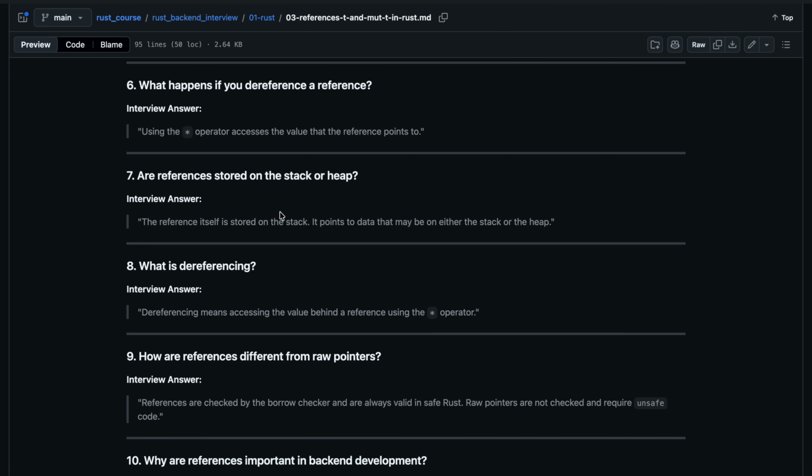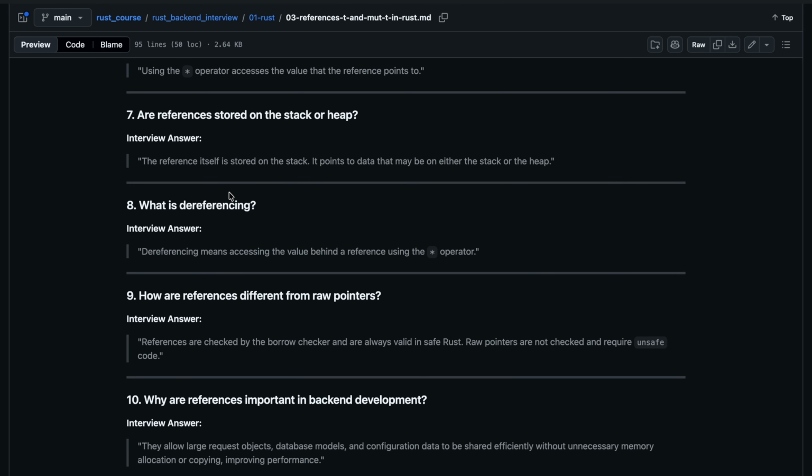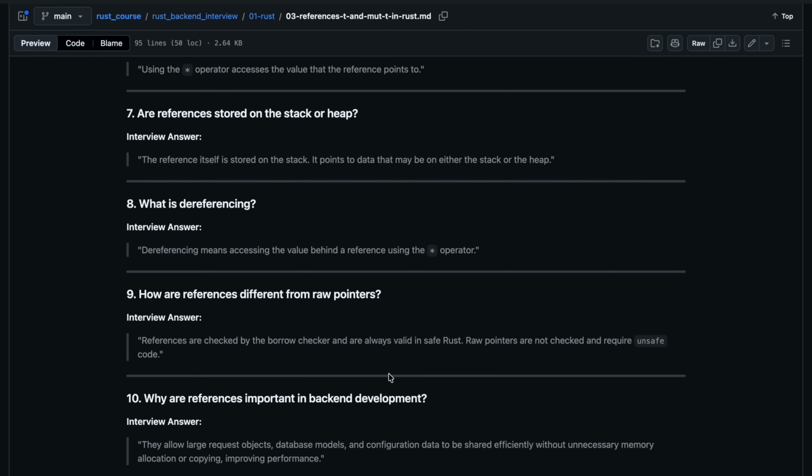Are references stored on the stack or heap? The reference itself is stored on the stack. It points to data that may be on either the stack or heap. What is dereferencing? Dereferencing means accessing the value behind a reference using the star operator. Yes, that is good. How are references different from raw pointers? References are checked by the borrow checker and always valid in safe Rust. Raw pointers are not checked and require unsafe code.